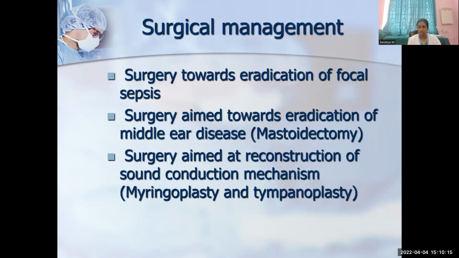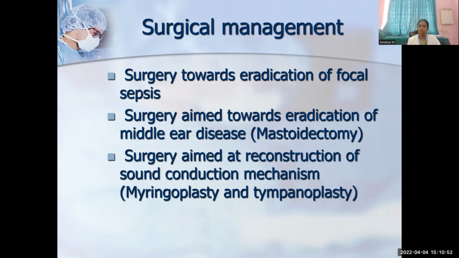And if there is a deviated nasal septum with chronic rhinosinusitis, the patient should go for SMR or septoplasty with functional endoscopic sinus surgery. If there is any allergic polyp or any nasal mass, it should be evaluated carefully, and excision or polypectomy with functional endoscopic sinus surgery should be done. And the next is surgical management. If the disease process persists even after clearing or treating the focal sepsis, or it is resistant to antibiotics, next we can go for surgical management.